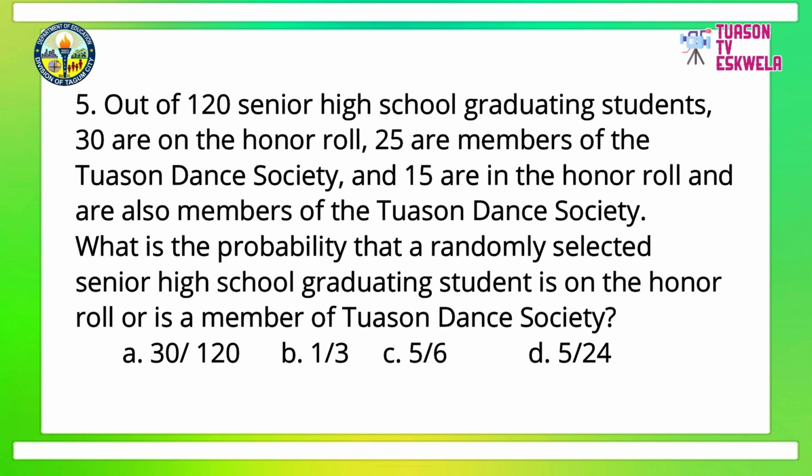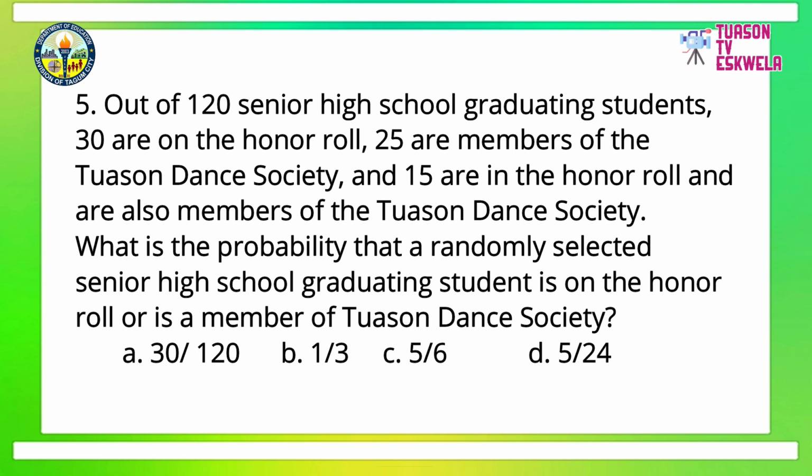Number 5. Out of 120 senior high school graduating students, 30 are on the honor roll, 25 are members of the Tuason Dance Society, and 15 are in the honor roll and are also members of the Tuason Dance Society. What is the probability that a randomly selected senior high school graduating student is on the honor roll or is a member of Tuason Dance Society?